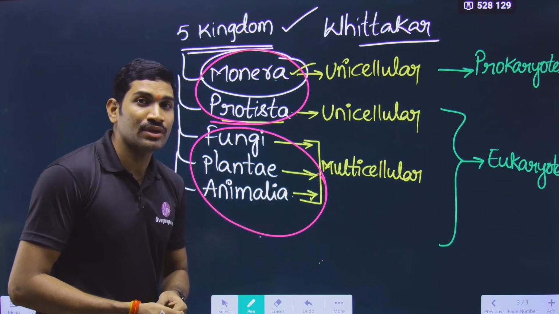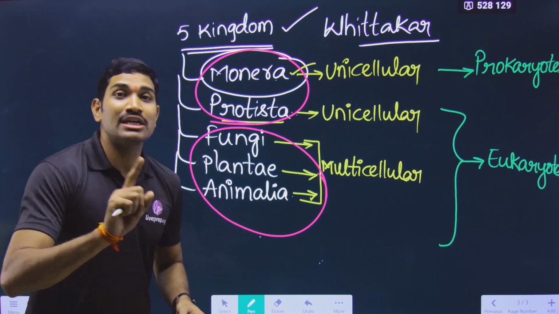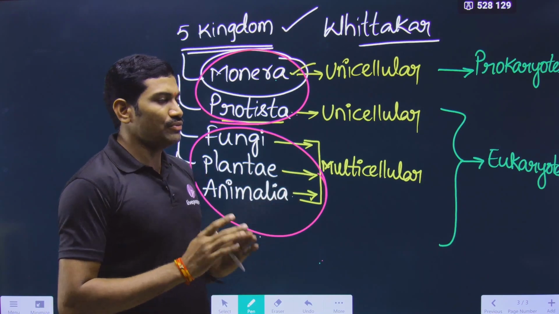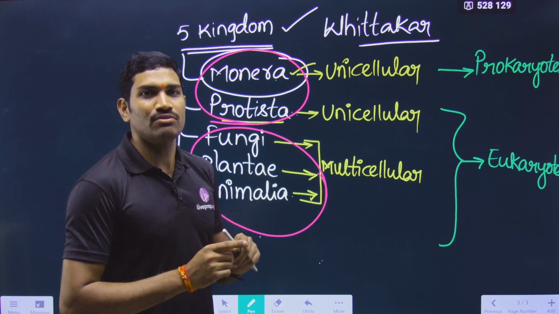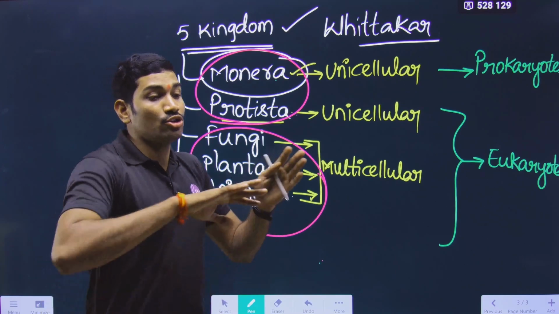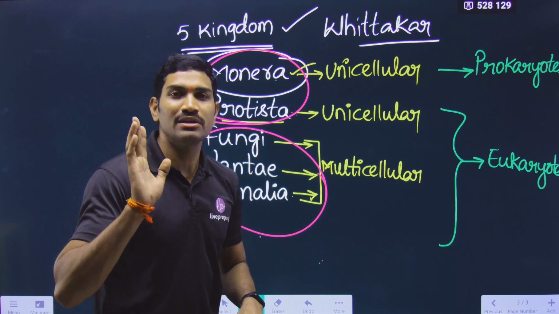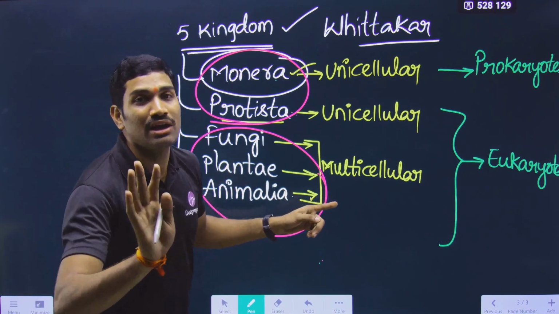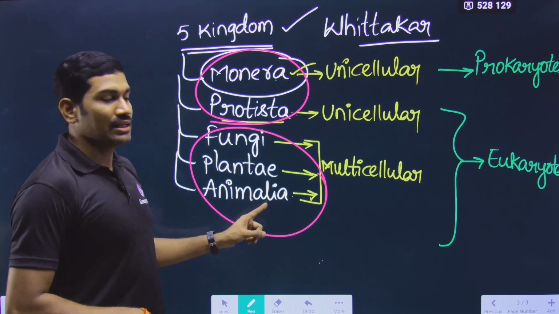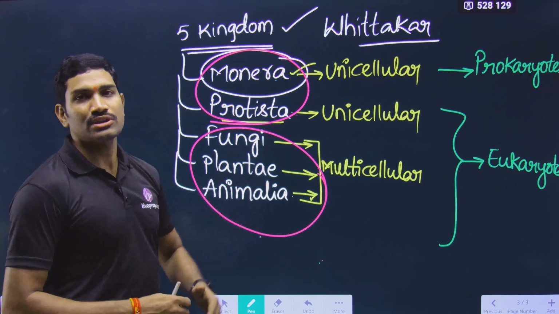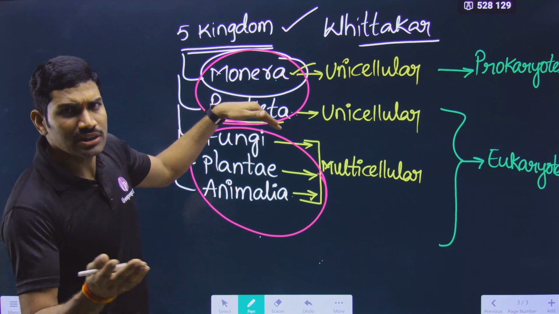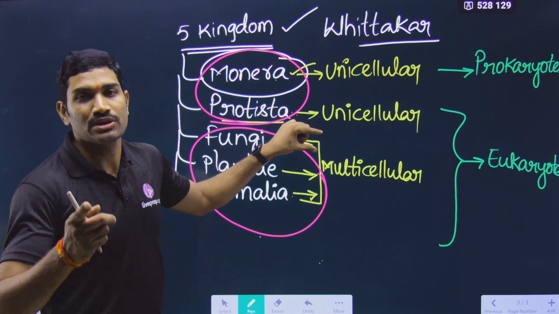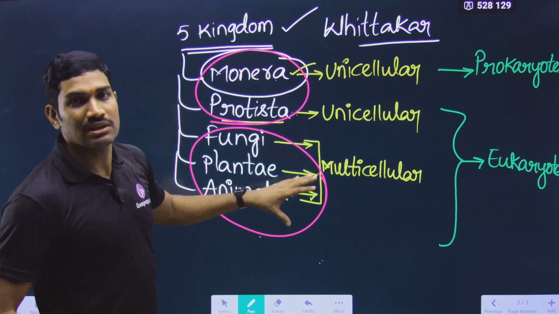Now the question is, which of the following kingdoms does not contain multicellular organisms? Now understood or not? Some questions are straight. Which one is having so and so? This is a straightforward question. What is the opposite question? Which of the following is not having? Now you need to be a little bit careful. So now the question is, which of the following kingdoms is not having multicellular organisms? What are the four options? Kingdom Animalia, Kingdom Plantae, Kingdom Fungi, Kingdom Protista. What will be the answer? Kingdom Protista is the answer because all these three are multicellular. In the question I asked not multicellular, that means it will be Protista. Understood or not? In this way also questions can be asked.